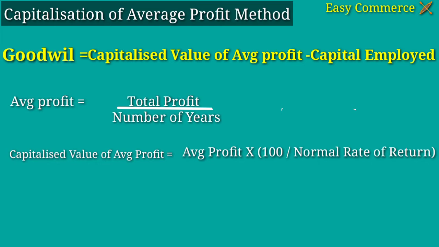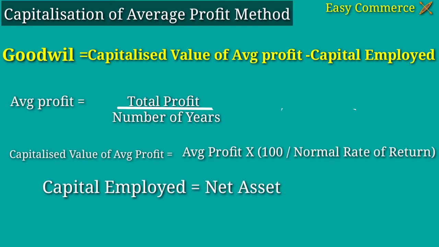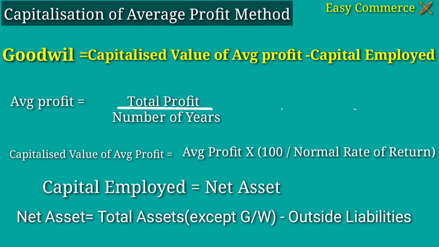And third step, ascertain the actual capital employed. Capital employed is the total amount of capital used for the acquisition of profit, and capital employed equal to net asset. Here the net asset equal to total asset excluding goodwill minus outside liabilities. Then we can get capital employed.